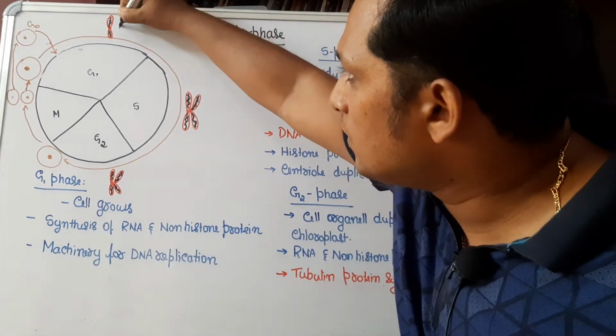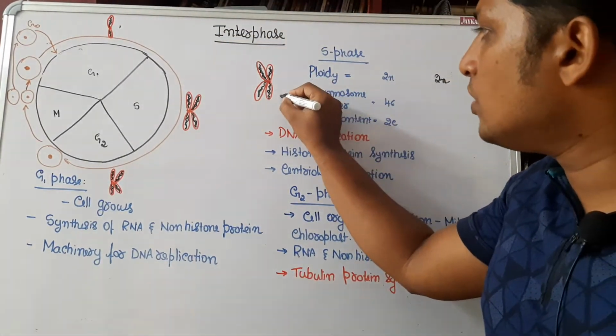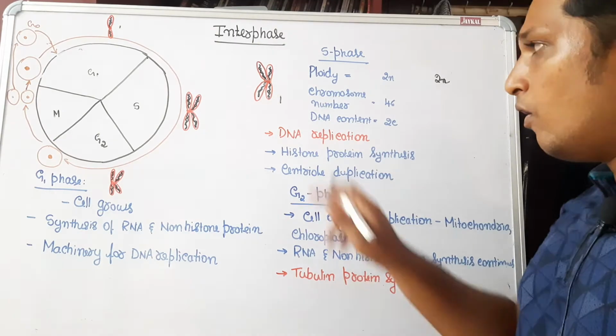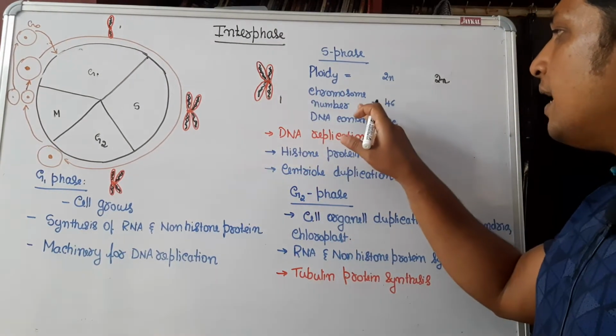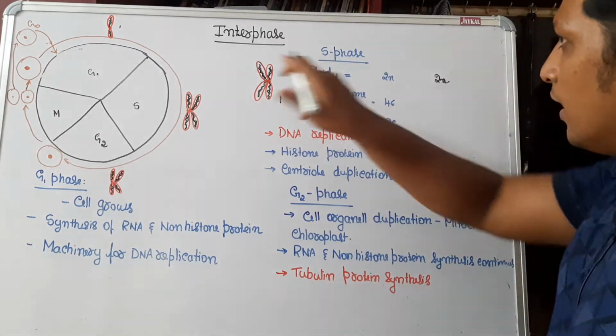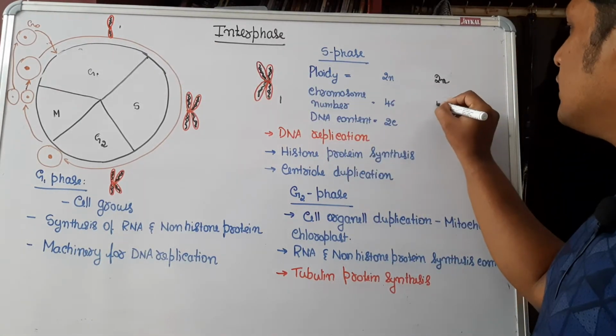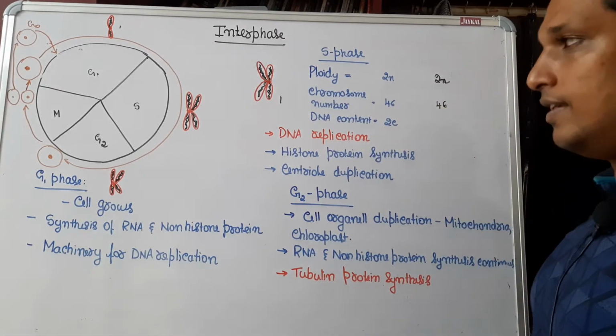This is also one chromosome. This is also one chromosome. The only difference is in terms of chromatid. What has happened to the chromosome number? So I said there is no change in chromosome. 46 chromosomes will remain as 46 only.